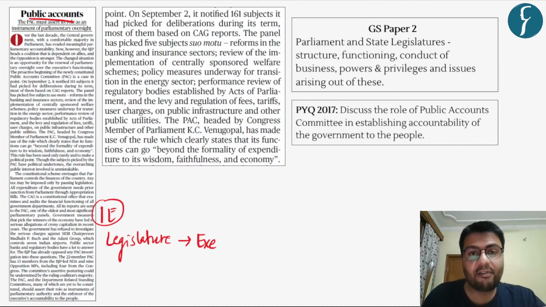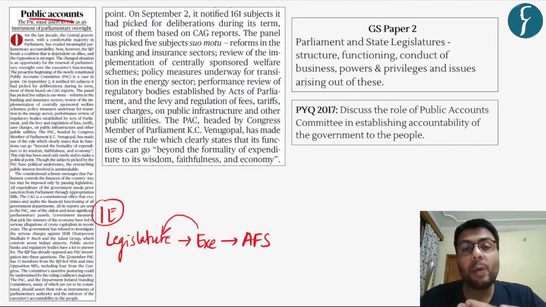Now, the executive, that is the government of the day, to spend any money from the Consolidated Fund of India, requires the permission of the legislature or Parliament. Now, the Constitution of India mandates that the annual financial statement, which you otherwise know as the budget, needs to be passed by the Parliament every year.